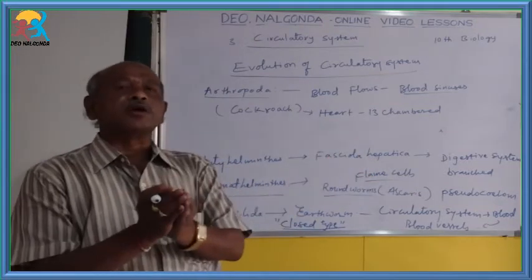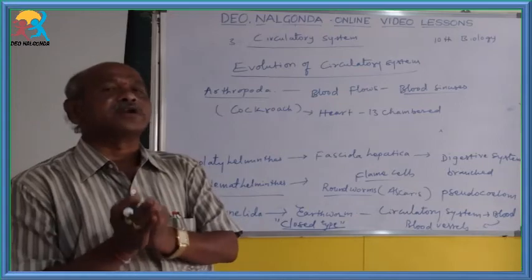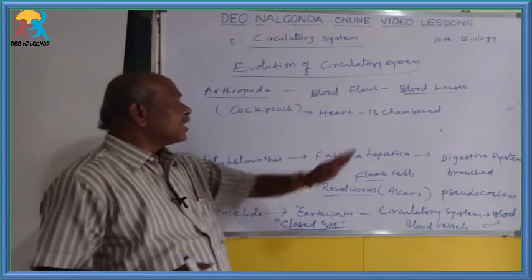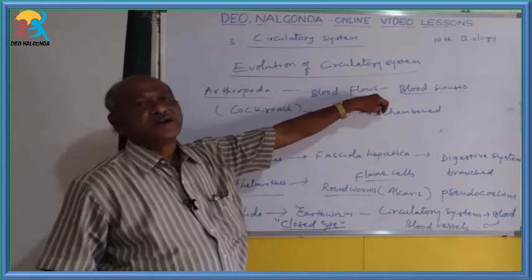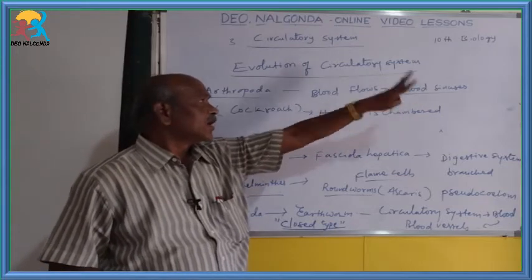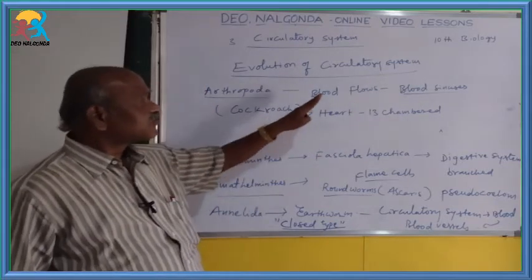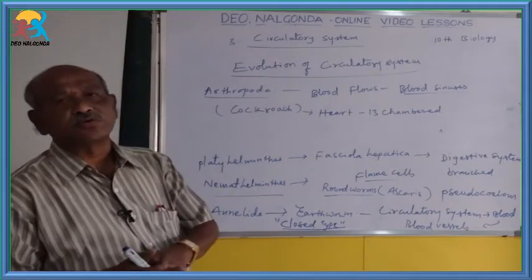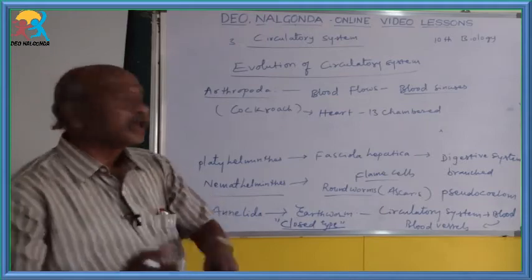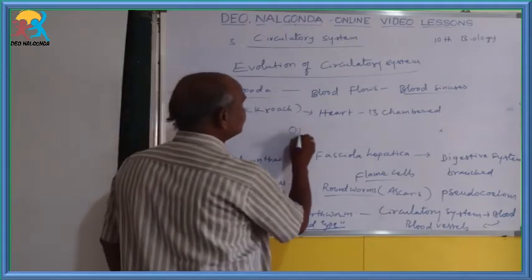So the heart chambers undergo contractions and expansions. By that, blood flows into blood cavities or blood sinuses. That's why here the blood flows inside the blood sinuses. Such a circulatory system is known as the open type of circulatory system.